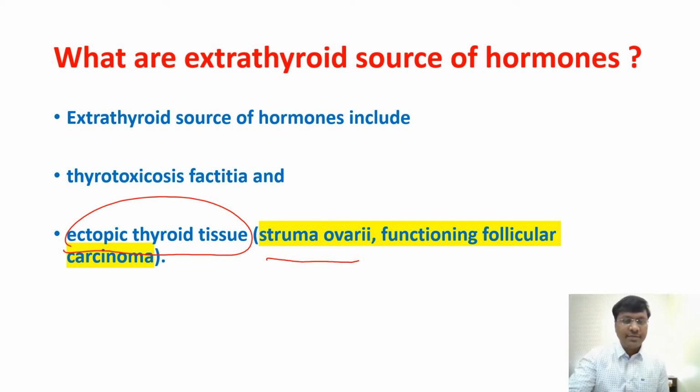One abnormality is struma ovarii, and then functional follicular carcinoma. So these are the extrathyroid sources of hormones. Regarding thyrotoxicosis factitia, remember, it's a false hyperthyroidism. The individual will be pretending to have hyperthyroidism by exogenous supplementation of thyroid hormone. So these are the extrathyroid sources of hormones. Next.